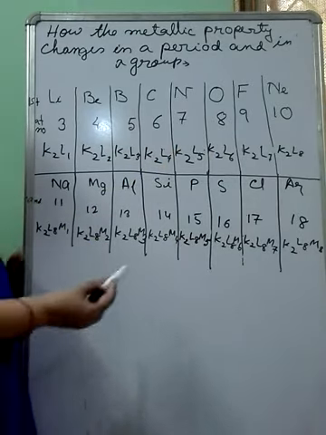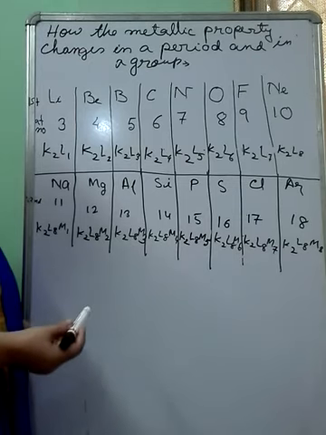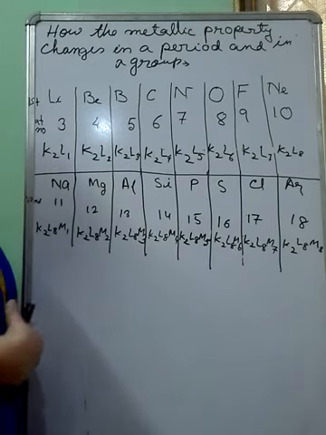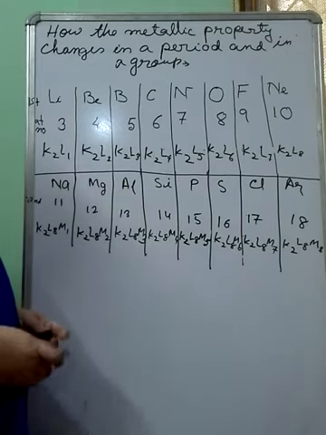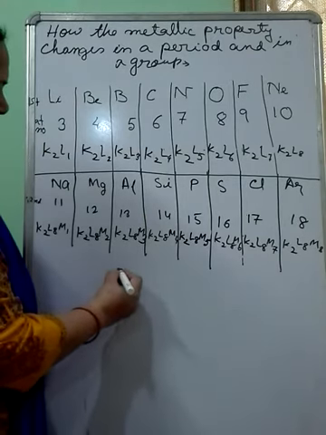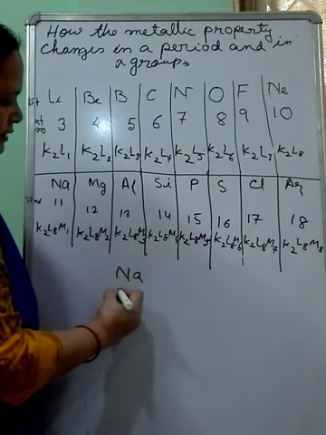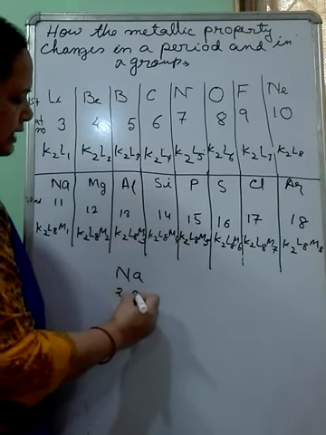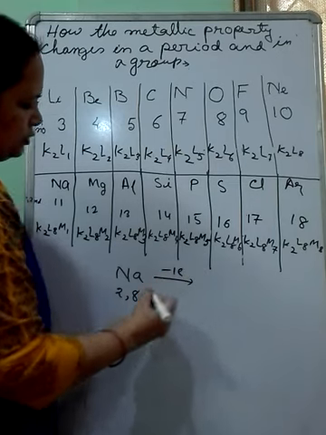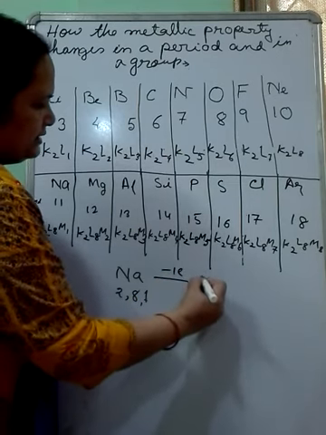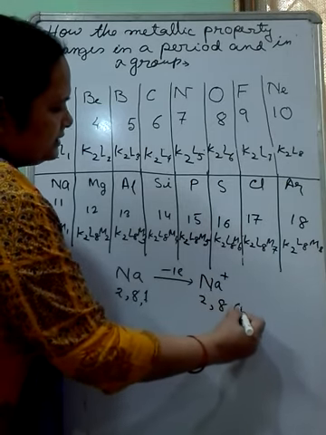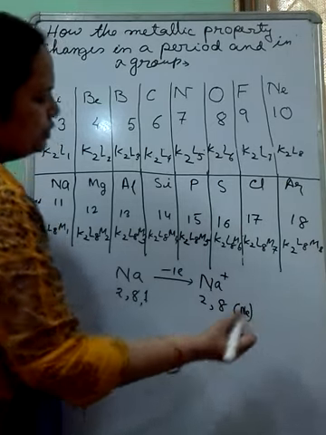Before going to discuss how the metallic property changes in a period or in a group, I want to explain what is metallic property or electropositive property. First of all, I want to say about the metal sodium. All of you know the electronic configuration of sodium is 2, 8, 1. Sodium has a tendency for donating one electron. This electron will be donated. As a result, it will form sodium cation and it will get the nearest inert gas configuration of neon.